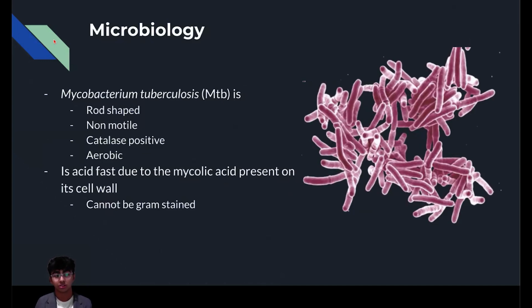Mycobacterium tuberculosis, or MTB, the bacteria that causes tuberculosis, possesses several unique structural and biochemical traits. The bacterium is rod-shaped, non-motile, catalase positive, and is an aerobic bacteria. MTB is an acid-fast bacteria due to mycolic acid that resides on its surface. This acid acts as a protective layer around the bacteria, preventing it from being gram-stained. These special characteristics are vital for MTB survival in the human body.